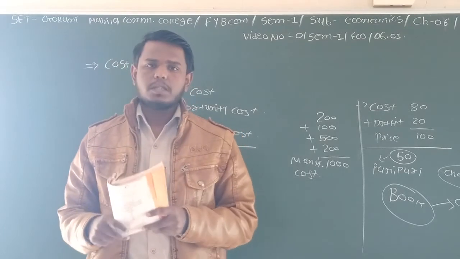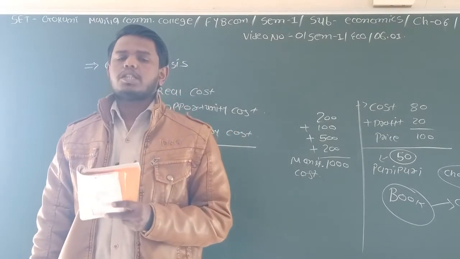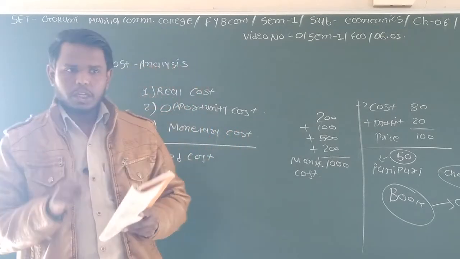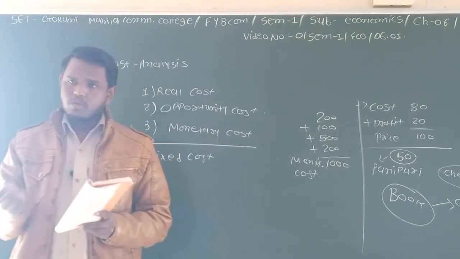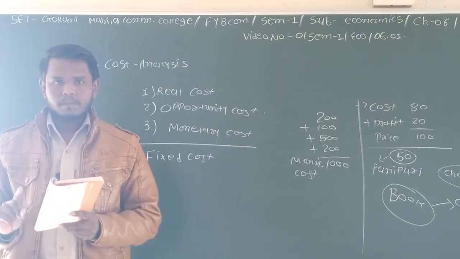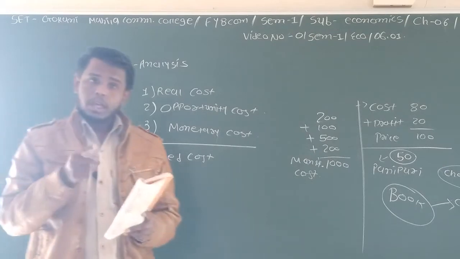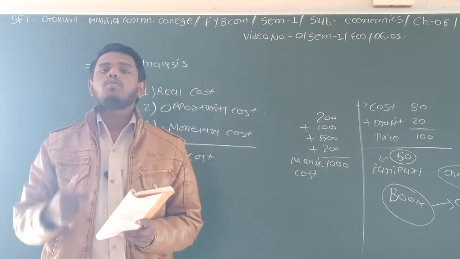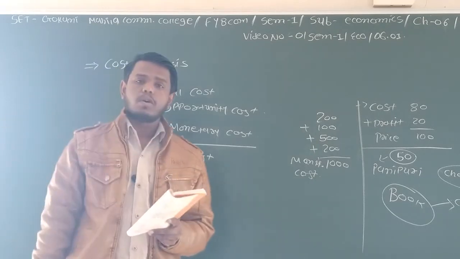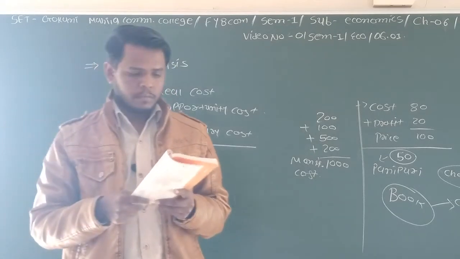Fixed cost means some costs in the business organization are such that whether you make production or not, whether you come to your business or not, whether your business is operating or not, even if your business is closed, in that case also you have to make expenses on that, or you have to pay that cost. That is called the fixed cost.